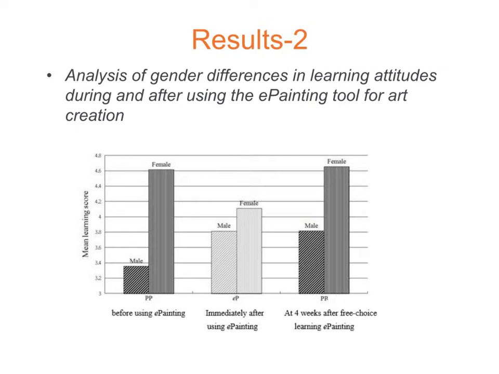We also compared differences in the effects of e-painting among males and females. What we found is that the mean scores for learning attitudes were significantly higher in male students both immediately after using e-painting for 2 weeks and at 4 weeks. However, what was surprising is that the mean score for learning attitudes among female students after using e-painting for 2 weeks had actually declined.